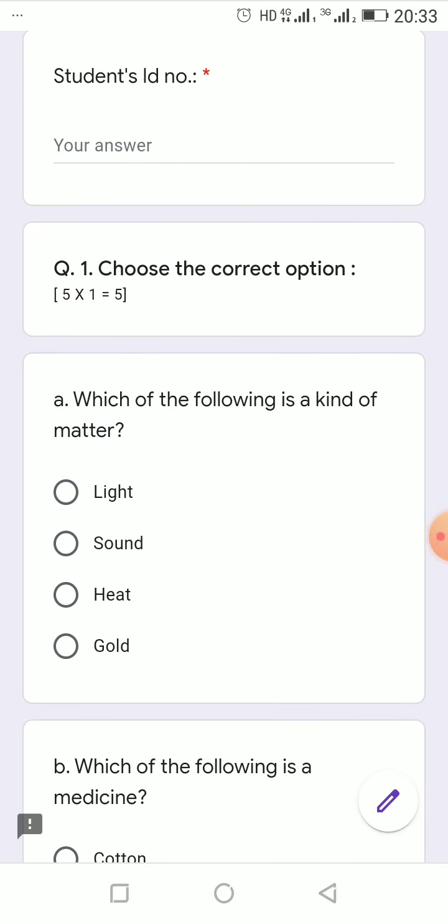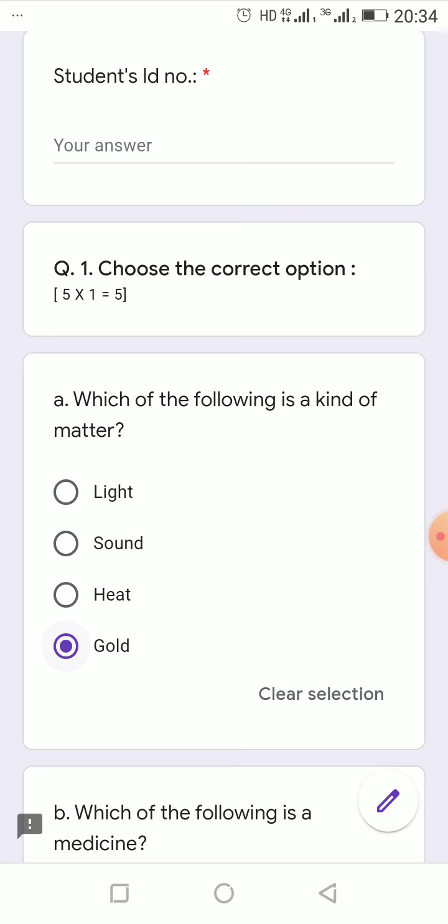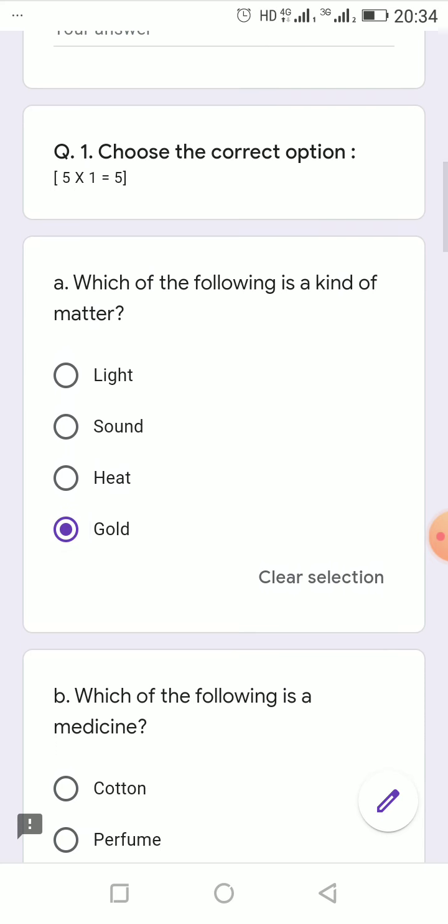Okay, next, I'm starting from the questions. See, choose the correct option. Which of the following is a kind of matter? So you just see, light, sound and heat, these three are different energies. So these are not having those characteristics of matter. So here gold will be the answer. Gold is the kind of matter. This is the correct option.